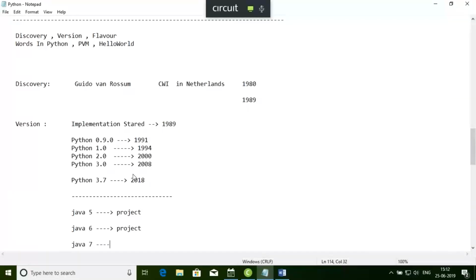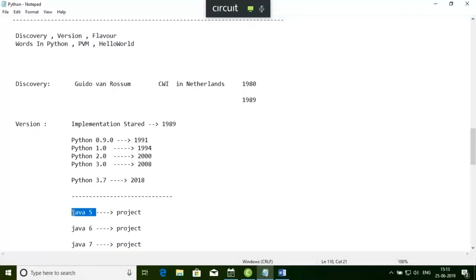If you want to execute the same project, it will run with Java 7 also. So the project that you have created in 5 will run with Java 6, Java 7, Java 8, Java 9, Java 10. That means whatever new versions of Java come one by one, all those versions will support the project that is created using an older version, right? That is called backward compatibility.